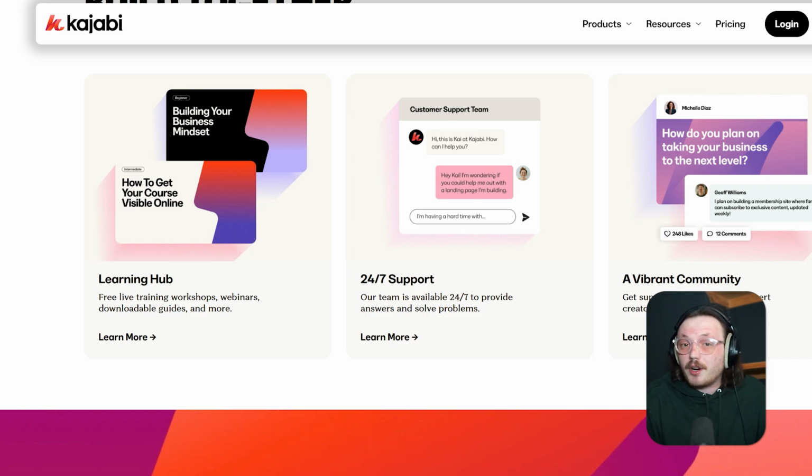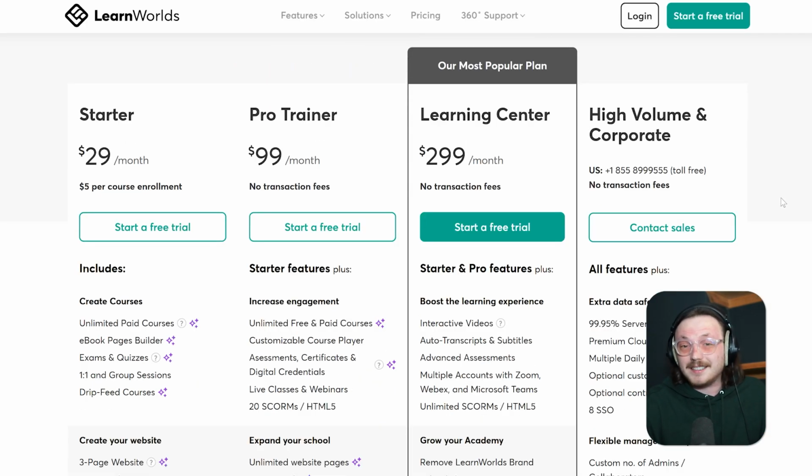While both platforms are great for creating courses, Kajabi's extra features make it a better choice if you want to build more than just an online school. It's perfect for creating a full online business. Now, let's take a closer look at their plans and pricing.